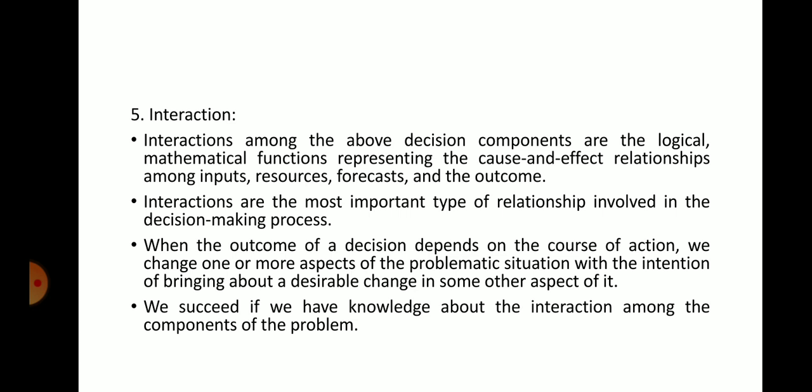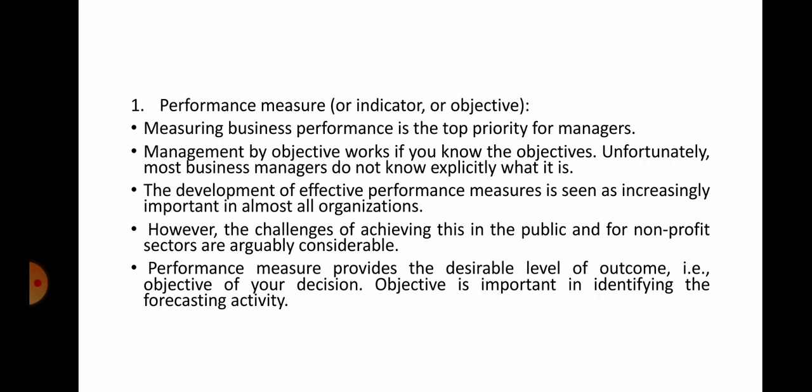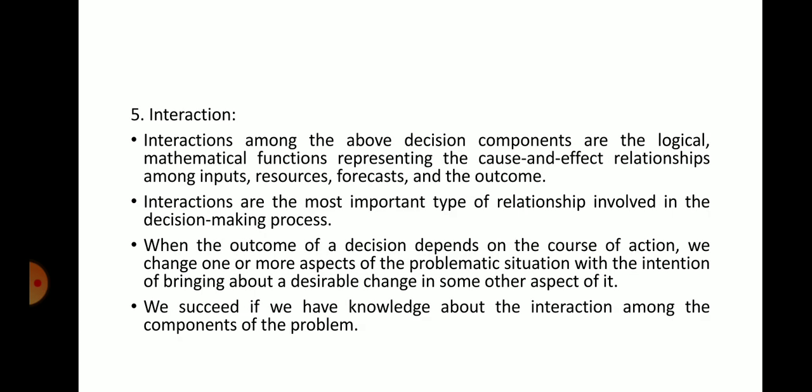Fifth one is interaction. You can see from the decision maker the interaction arises. Right. You can see again in the block diagram, the decision maker takes the decision and actions. From that, interaction will arise in the fifth step. Interactions among the above decision components are the logical or mathematical functions representing the cause and effect relationship among inputs, resources, forecasts, and the outcome. Interactions are the most important types of relationship involved in the decision making process.